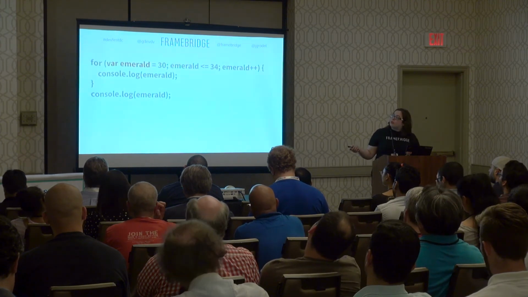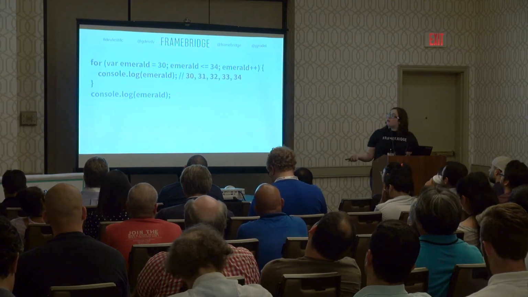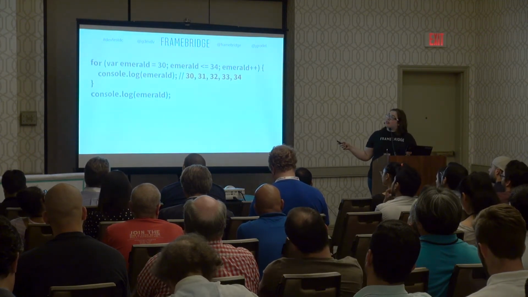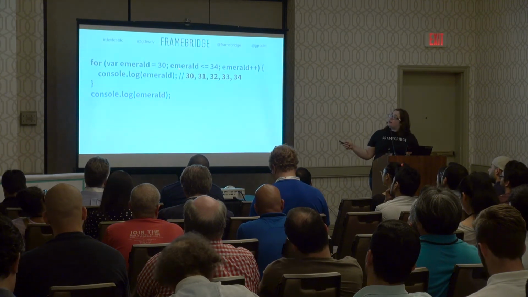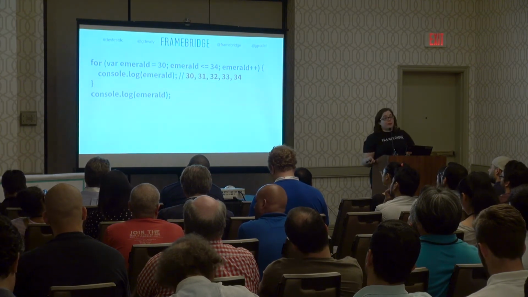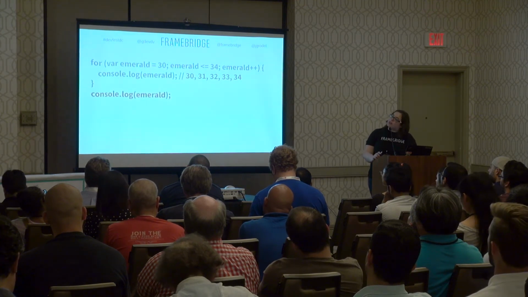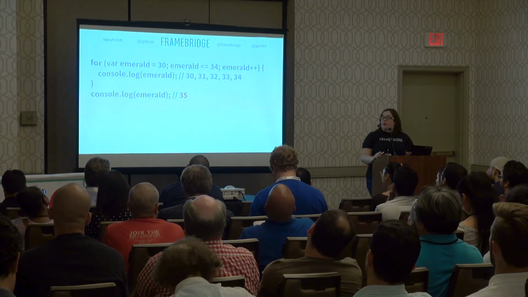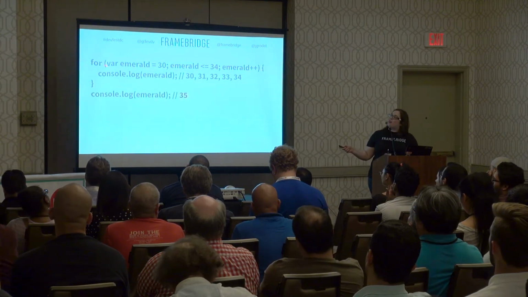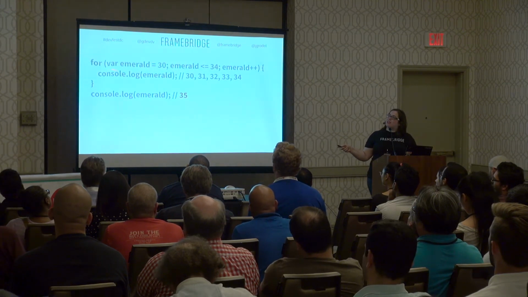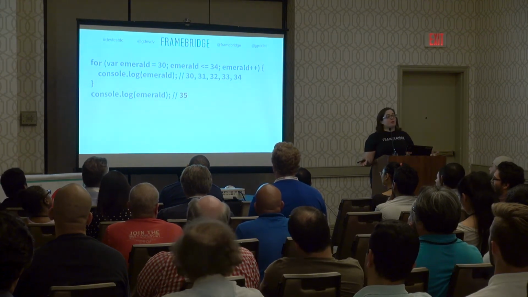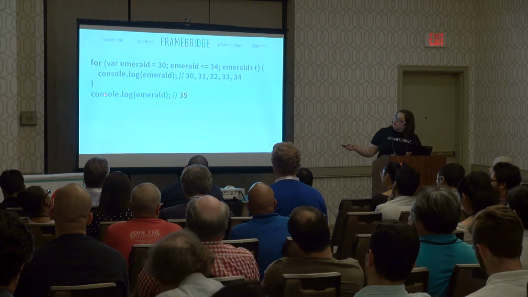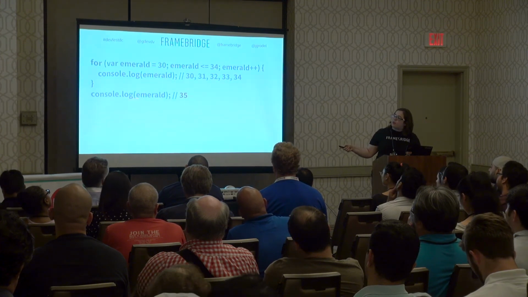So I'm setting up var emerald equals 30, and I'll console log out the same values, 30, 31, 32, 33, 34. With 34, we'll increment it again to 35, and look at our conditional. So 35 is not smaller than or equal to 34, and we break out, and we make it down here. And down here, when I take a look at emerald, I can still get that value of 35. So even though that var is here inside that for loop, it is being scoped to its parent function, or in this case, the global scope, because I'm not inside of a function. And it is still going to be available to me down here.